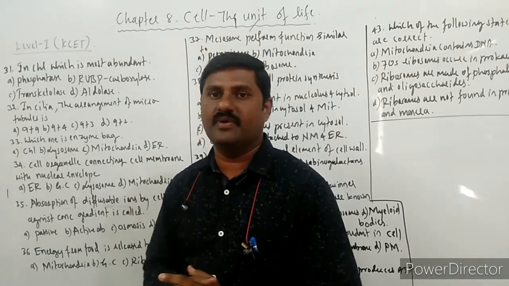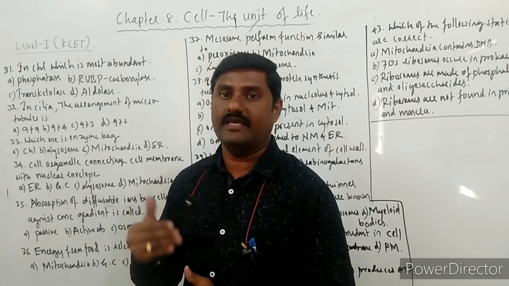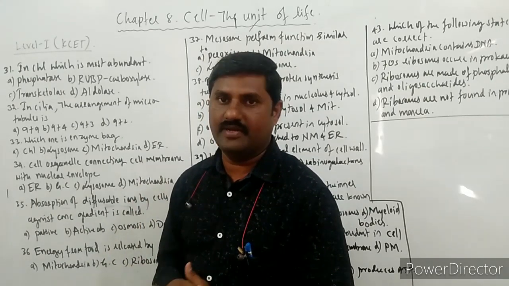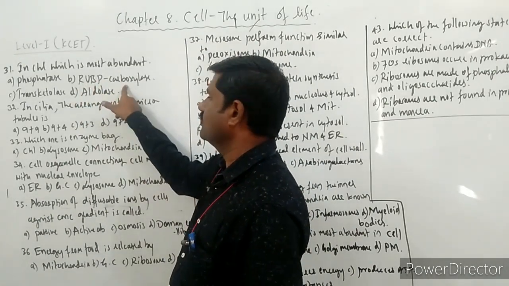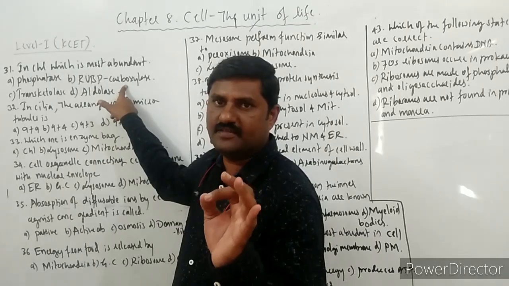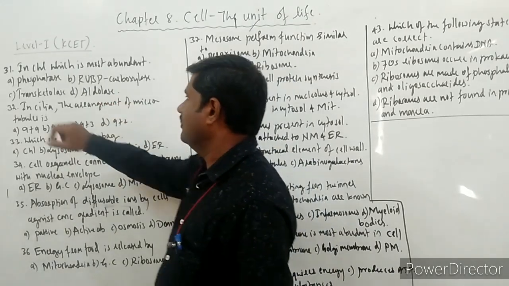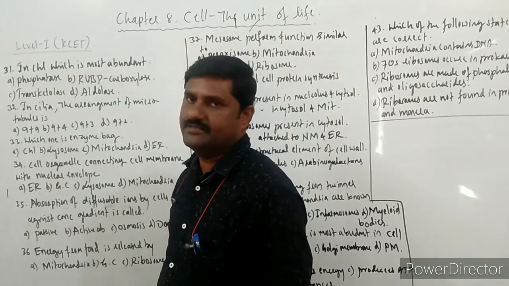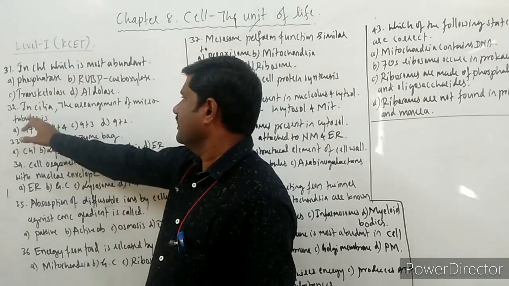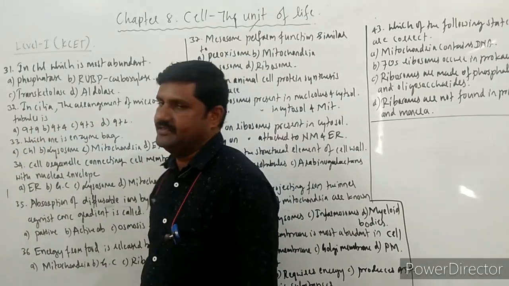For now, just remember the name of the enzyme which is available in the highest amount in chloroplast. It is RuBP carboxylase. It is one of the enzymes which is abundant. Not phosphatase, transketolase, aldolase, right? Next question. In cilia, the arrangement of microtubules is.